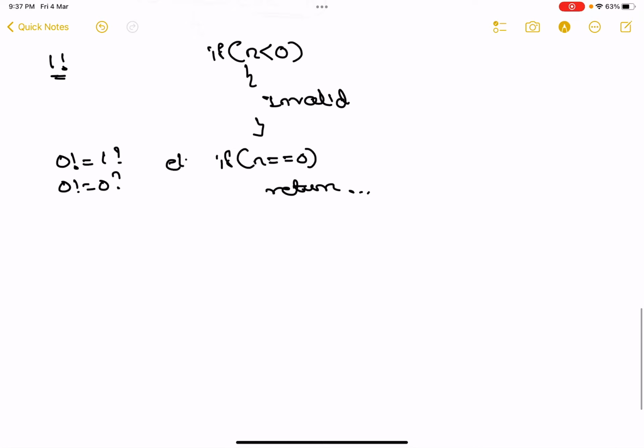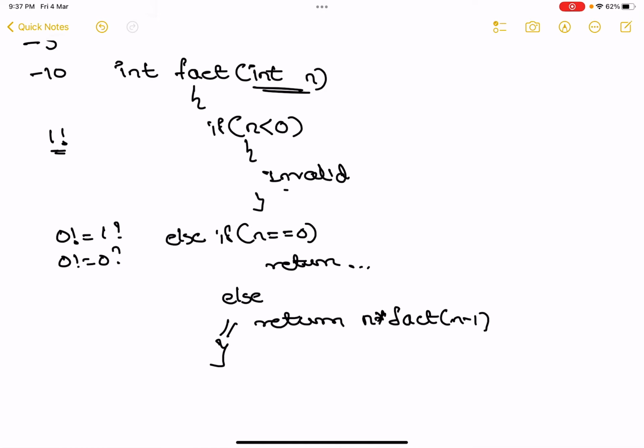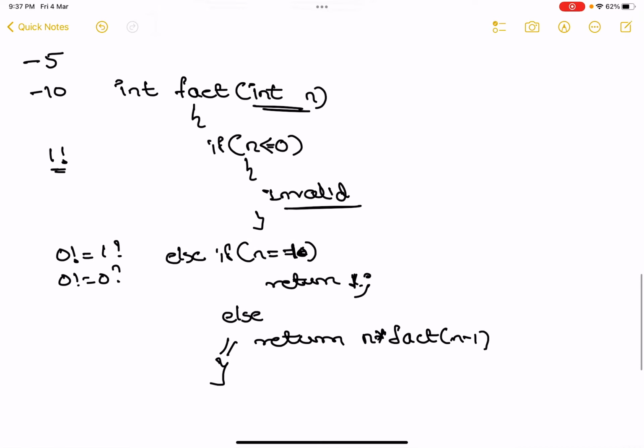Else if, or else you need to return the factorial statement: return n into fact of n minus 1. Close. This is your function. If n is less than or equal to 0, invalid. Else if n is equal to 1, return the value 1. Else return n into fact of n minus 1.